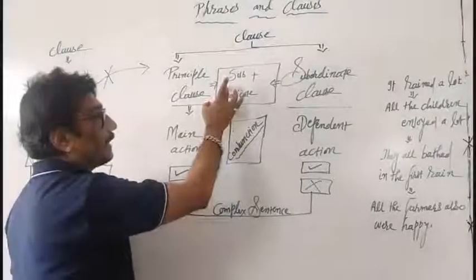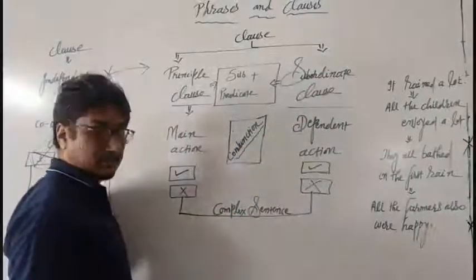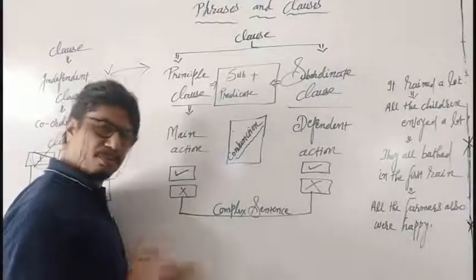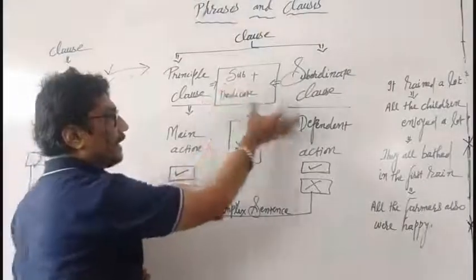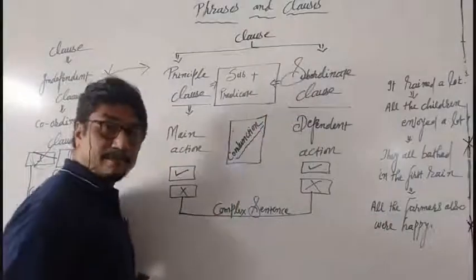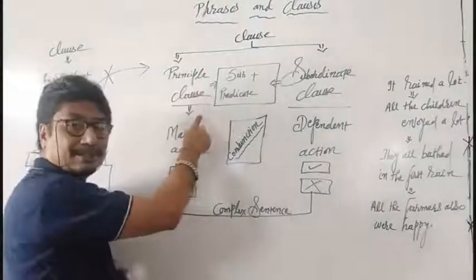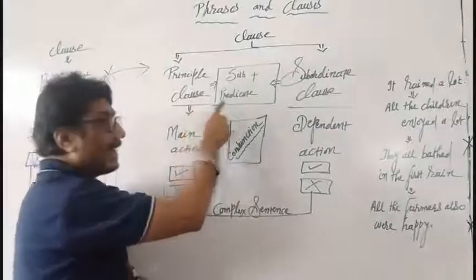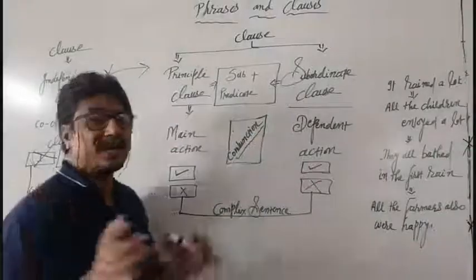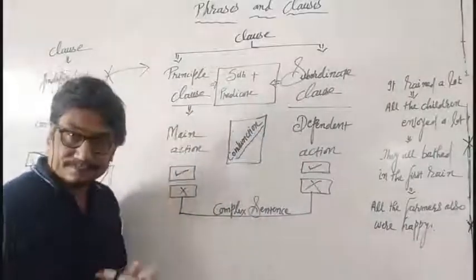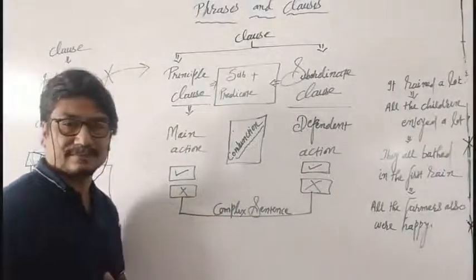This is the identity of a complex sentence. Here also subject and predicate will be there. Structure-wise both are equal. Here also subject and predicate. But the thing is, what? The existence of this action is much more important. The existence of this action is not at all important for the existence of this one. If it is there, that is there. If it is not there, that is not there.